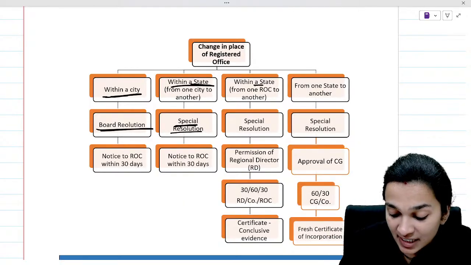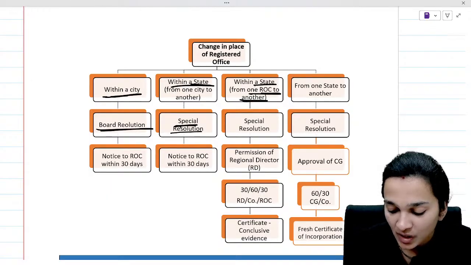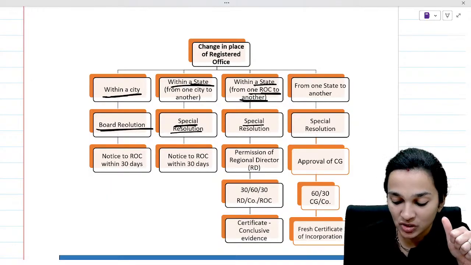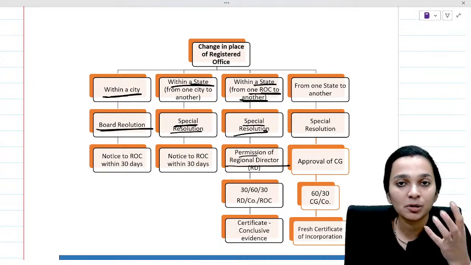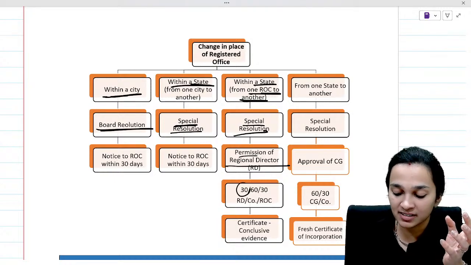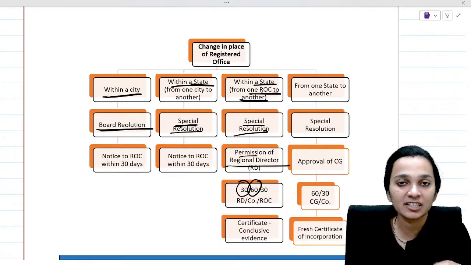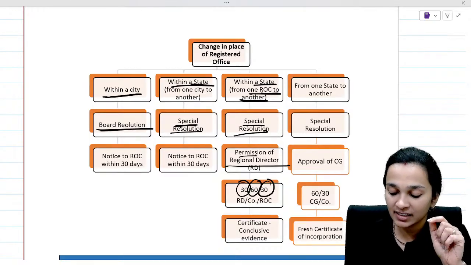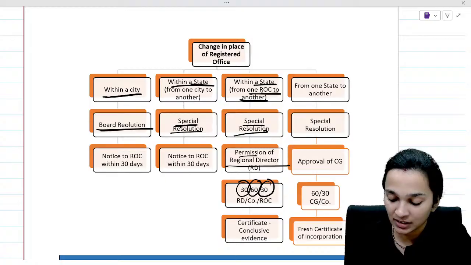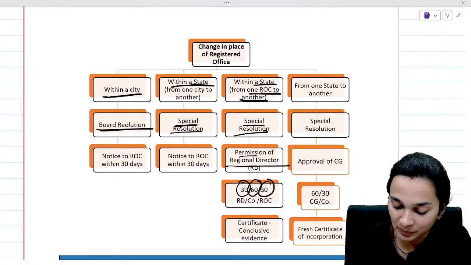Again, within a state but from one ROC to another, what is required? Special resolution, permission from the regional director, and the regional director has 30 days to inform, the company has 60 days to inform the ROC, and then the ROC has 30 days to take the action.